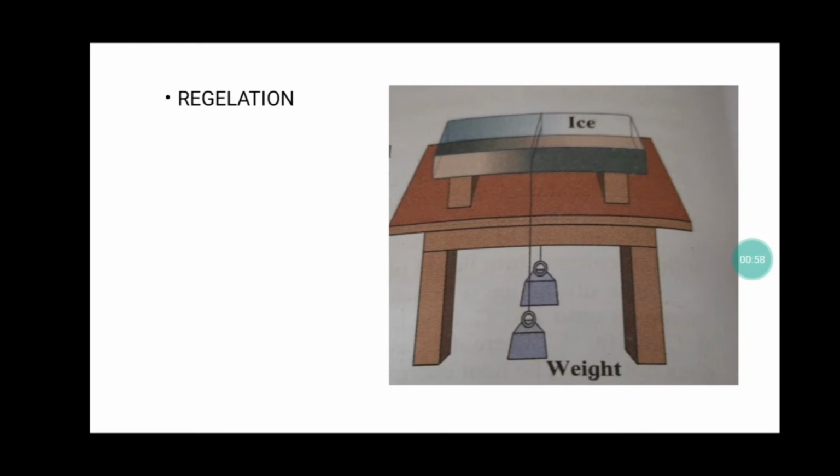We have to take ice on a table, and we have to attach a string to it, and to the lower end of the string we have to attach certain weight, okay? And with the help of this weight, what will happen? It will be pulled down due to the gravitational force, okay? As it is pulling down, it is applying the pressure on the upper surface of the ice. After some time, what you are going to see is it penetrates the ice, okay?